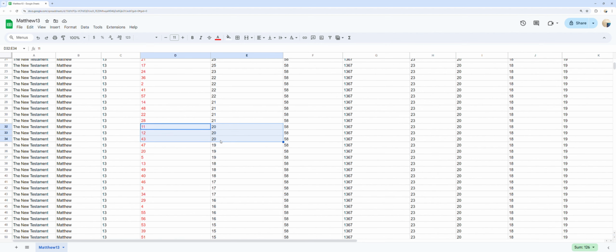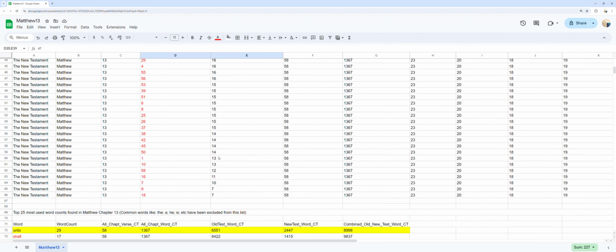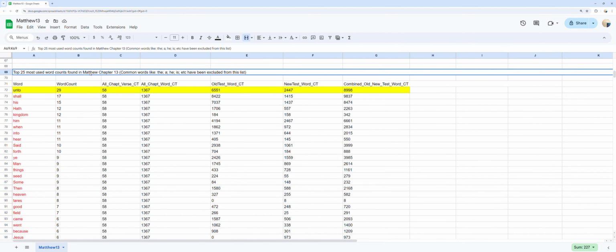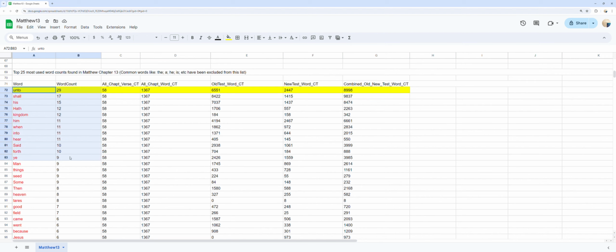Top 25 most used word counts found in Matthew chapter 13. You can see the most frequent words in Matthew chapter 13 and the word count for each ordered by word count. As well, you can compare that to the total times those words are used in the whole of each Old Testament, New Testament, and both Old and New Testament combined.